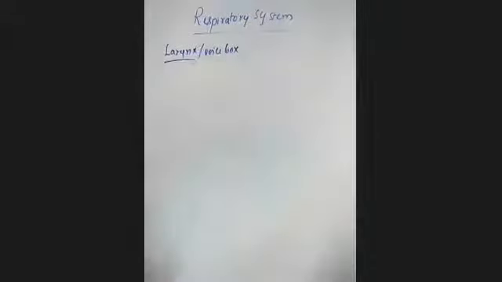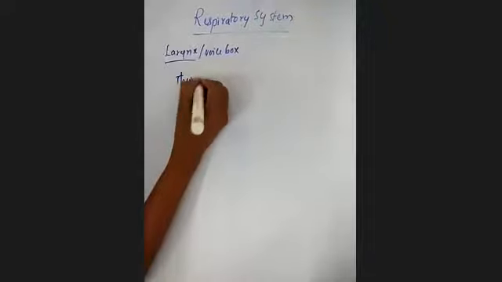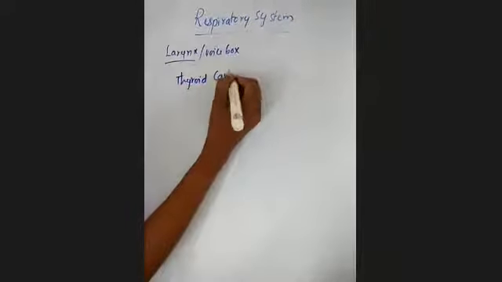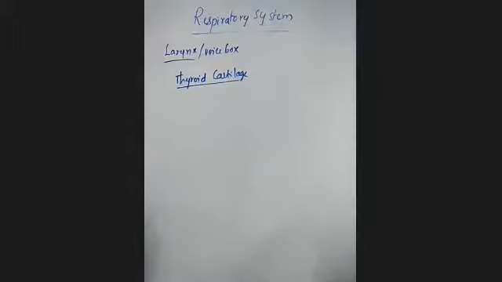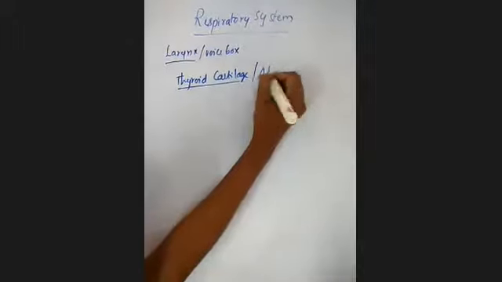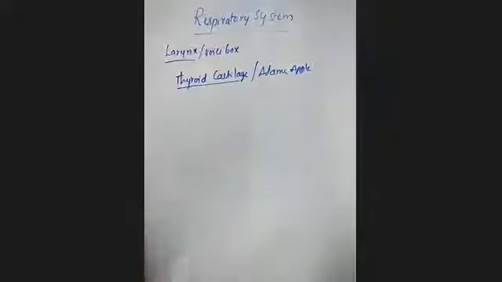The first one, we will call it the thyroid cartilage. Another name for this thyroid cartilage is Adam's apple.